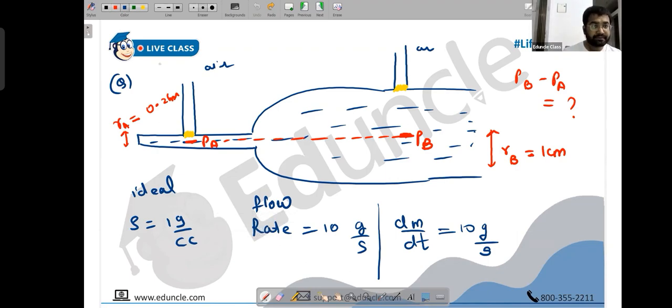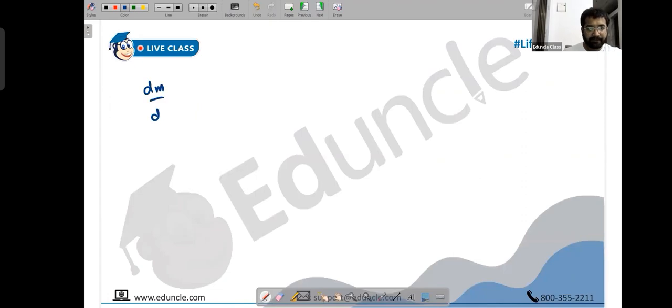Sir, what is the value of RA? 0.2 centimeter, 0.2 centimeter, and RB is 1 centimeter. Radius, sure. So we have got dm by dt, which is given by 10 gram per second.